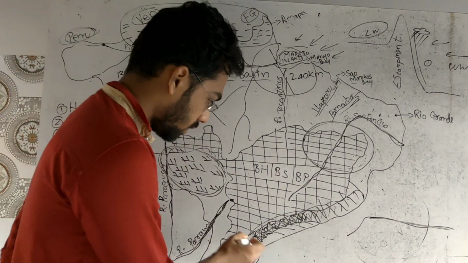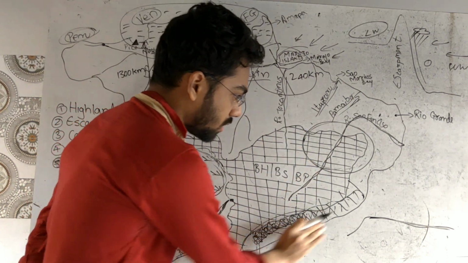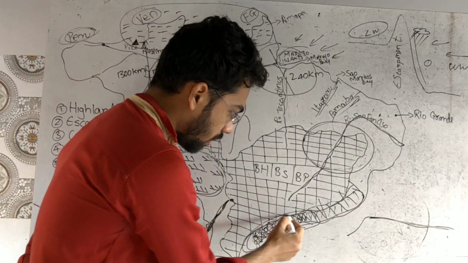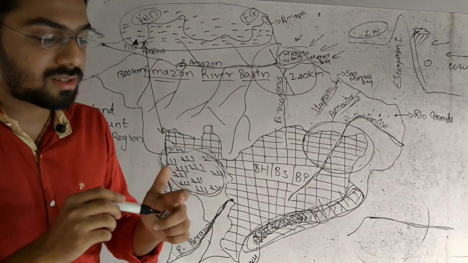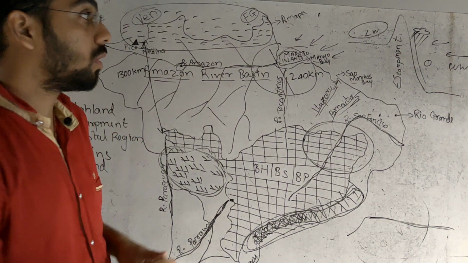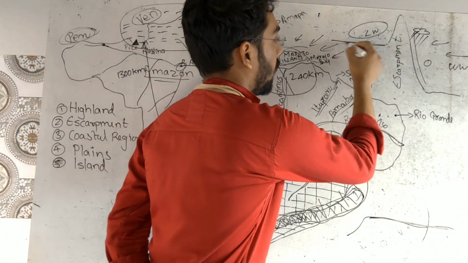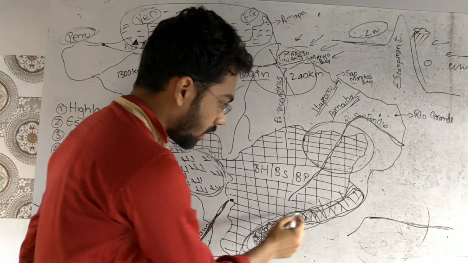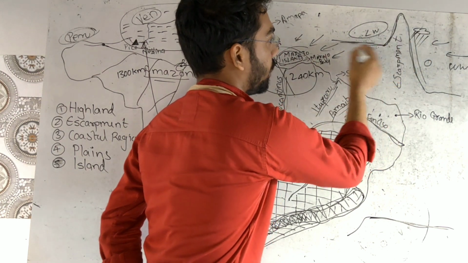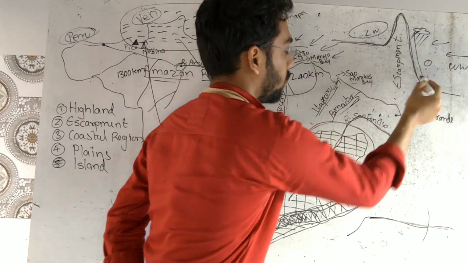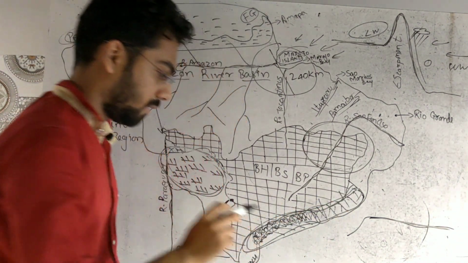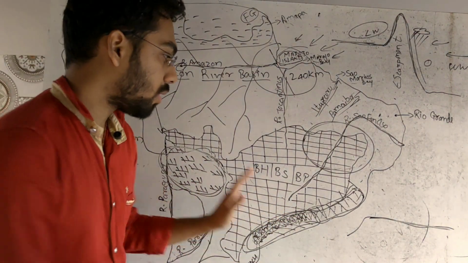The southeastern part of the highland, this is the Brazilian highland, south and southeastern part up to this area. South and southeastern part of the highland is demarcated by the escarpment. Escarpment, what we can understand, is this: this is the highland part, and over to this area, south and southeastern part of the highland is restricted by this mountain, and this mountain is known as escarpment. This escarpment extends till this area, as we can see. So the south and southeastern part of the highland is restricted.